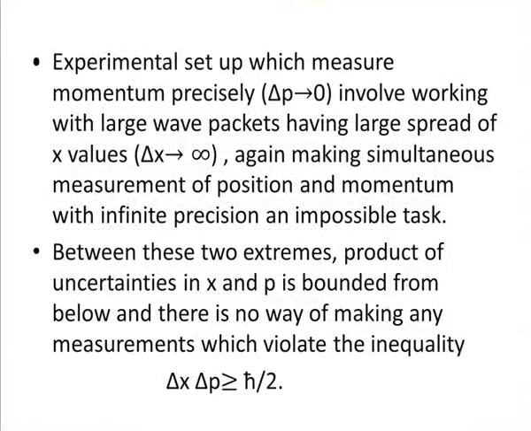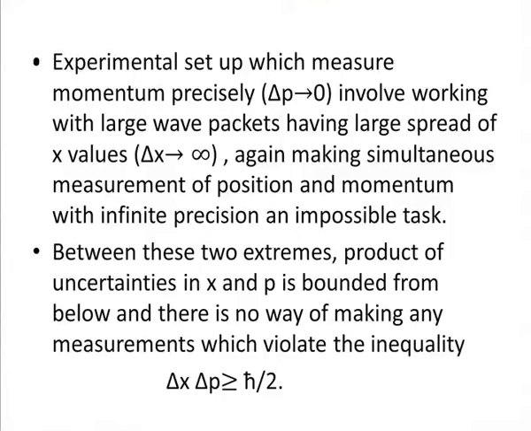Now, another experimental setup which measures momentum precisely, delta p goes to 0, involves working with large wave packets having a large spread of x values, delta x goes to infinity, again making simultaneous measurement of position and momentum with infinite precision an impossible task.